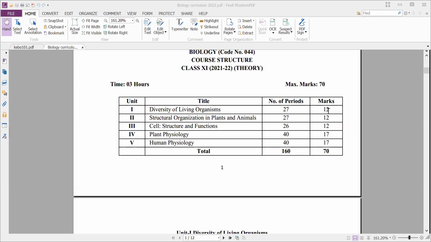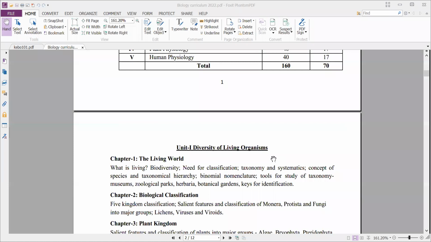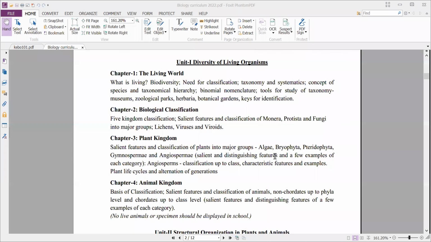Okay, all these 7 chapters together will form Unit 5, and it accounts for about 17 marks. So totally 12 plus 12 plus 12 plus 17 plus 17, total 70 marks. Okay, now that is the theory. And you can see here the syllabus.